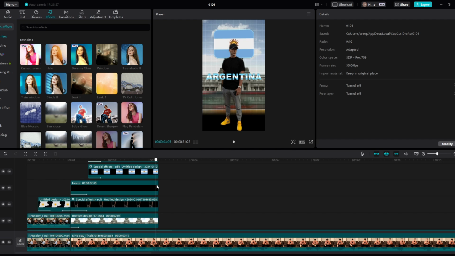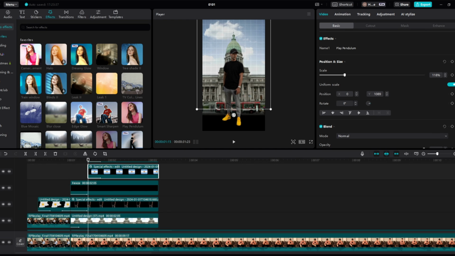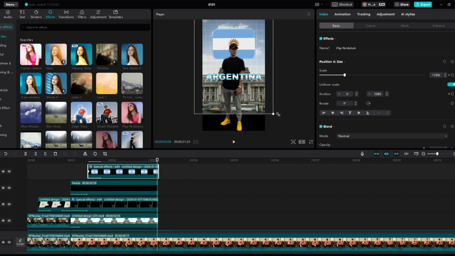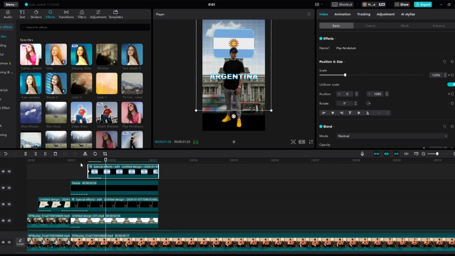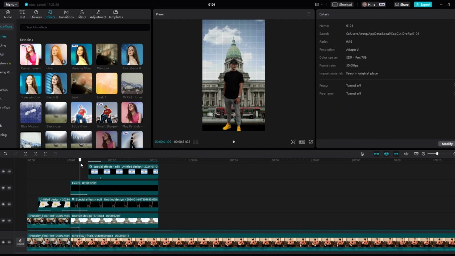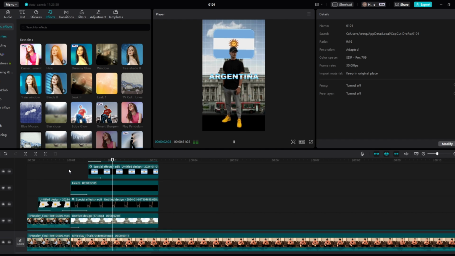And then right from here, you can also do the same with the Argentinian flag as well, so we might as well just do that, just so it's all matched up. So scale and position at the very beginning, 1 keyframe before the end, and just increase the size a little bit, and then drag it out. So this is what we have. As you can see, looks very good.